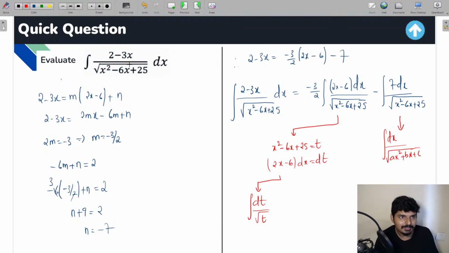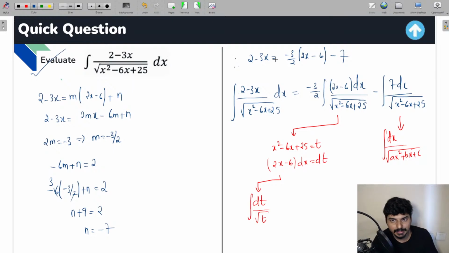So this is how you have to solve this type of questions, everyone. So whenever you find this type of questions, what you have to do is write the linear term as m times the differentiation of the denominator, the quadratic term, plus n, and find the values of m and n by comparing the coefficients of x and constants on both the sides.